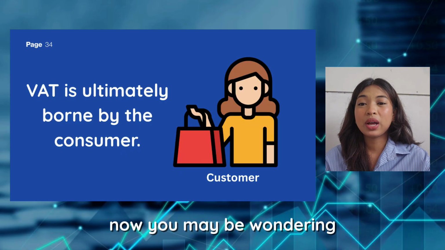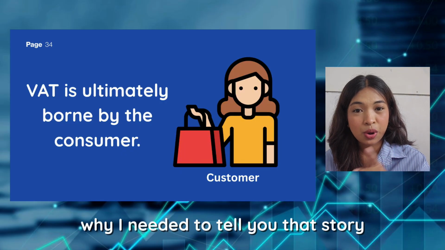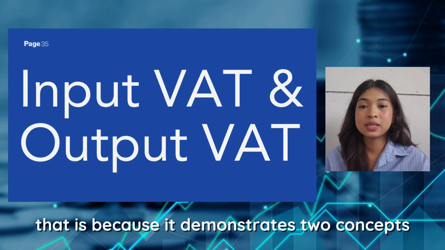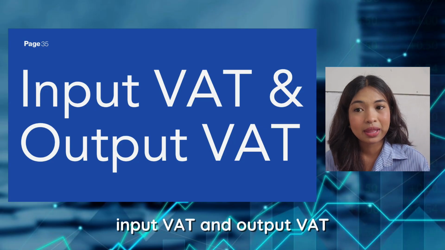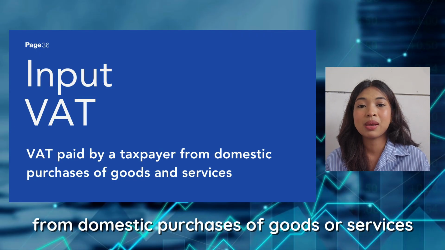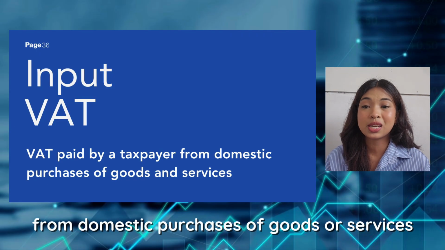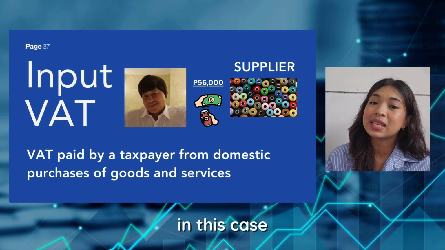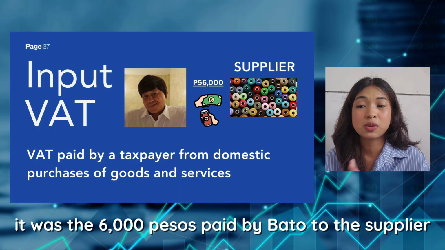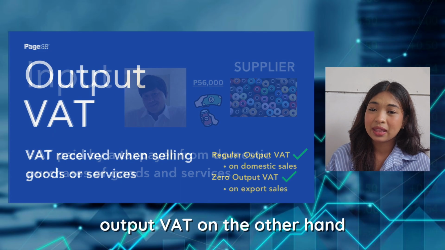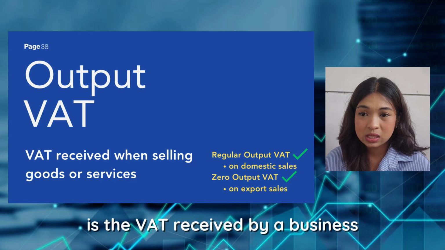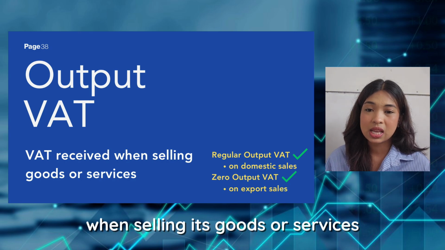Now, you may be wondering why I needed to tell you that story. That is because it demonstrates two concepts, input VAT and output VAT. Input VAT is the VAT paid by a taxpayer from domestic purchases of goods or services. In this case, it was the 6,000 pesos paid by Bato to the supplier. Output VAT, on the other hand, is the VAT received by a business when selling its goods or services.